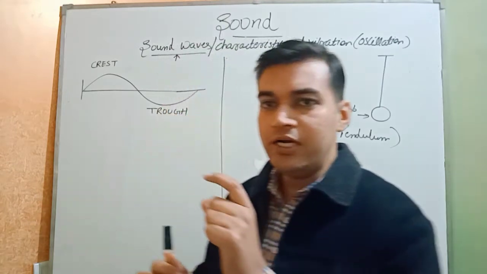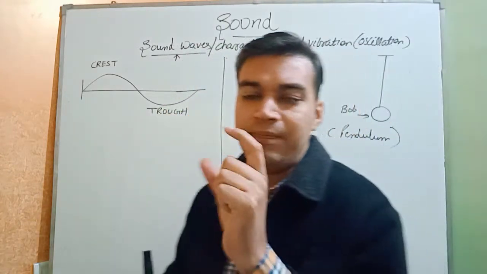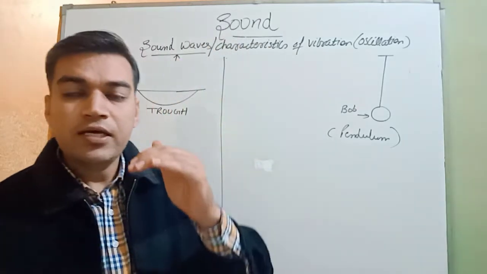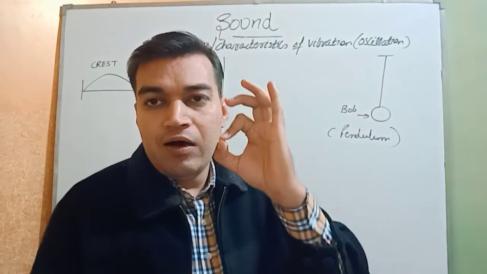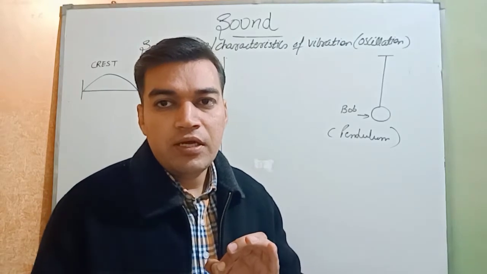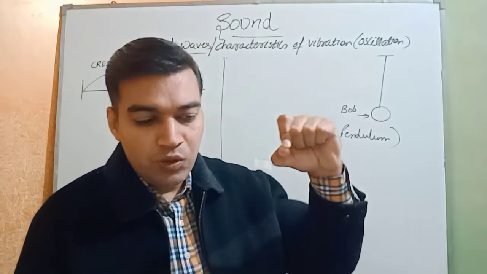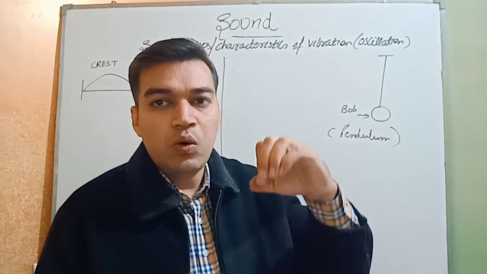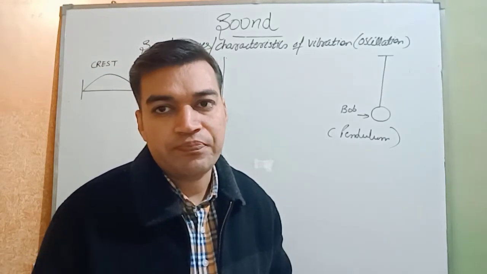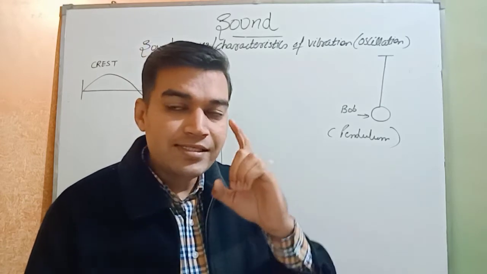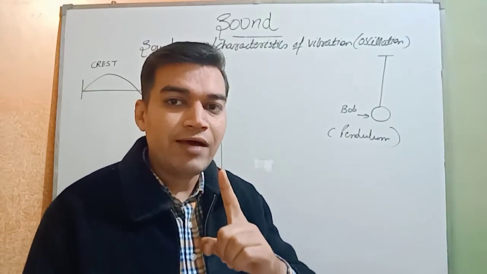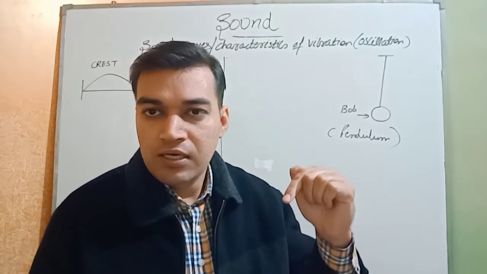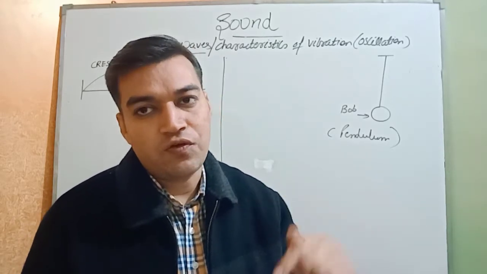This word wave you already have heard in the previous video. When we take a vibrating tuning fork and put it into a water bowl, we can see the waves on the surface of water. In the same way, sound also travels in the same way as water waves appear in the water bowl, or you can say the surface of water.